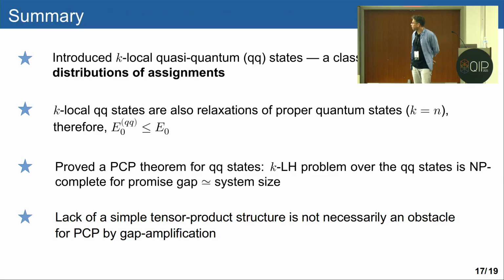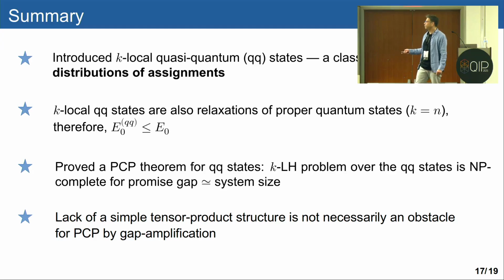Okay, so to summarize, we introduced k-local quasi-quantum states as a classical constraint satisfaction problem model over distributions of assignments. These are relaxations of proper quantum states, and therefore the ground energy that we get is a lower bound to the actual ground energy of the model.